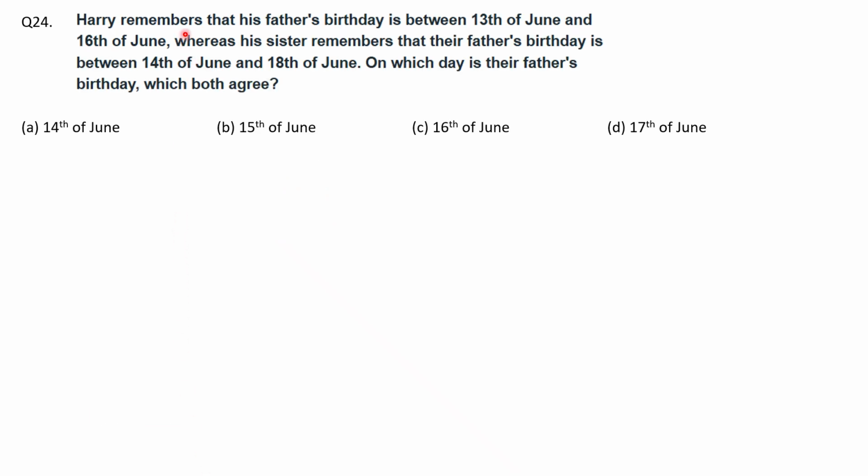Question 24. Harry remembers that his father's birthday is between 13th of June and 16th of June. So between 13 and 16, you have 14 and 15. Whereas his sister remembers that their father's birthday is between 14th and 18th June. So between 14 and 18, we have 15, 16, 17. On which day is their father's birthday, which both agree? So the common number is 15. So answer will be option B.